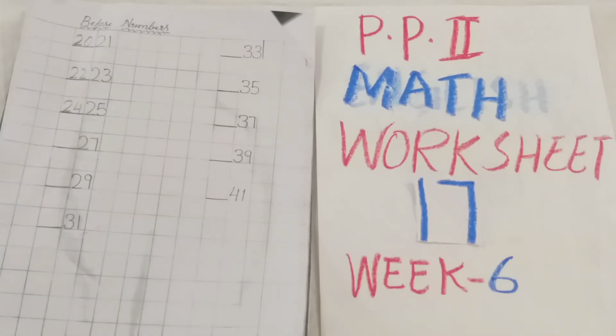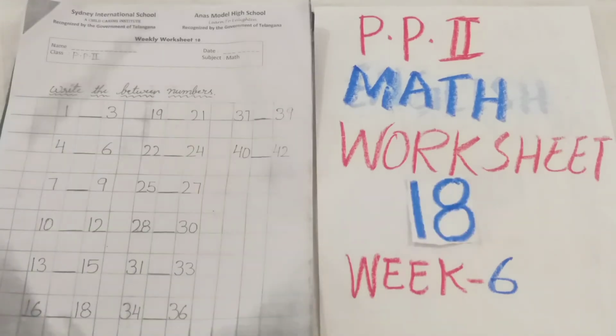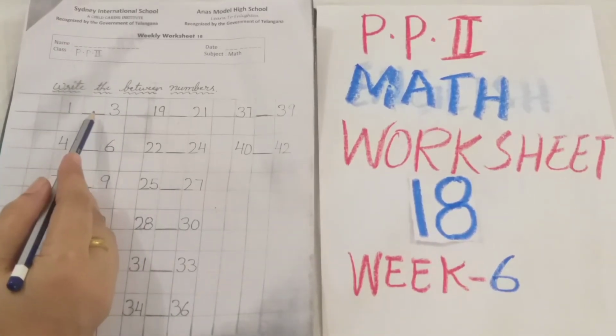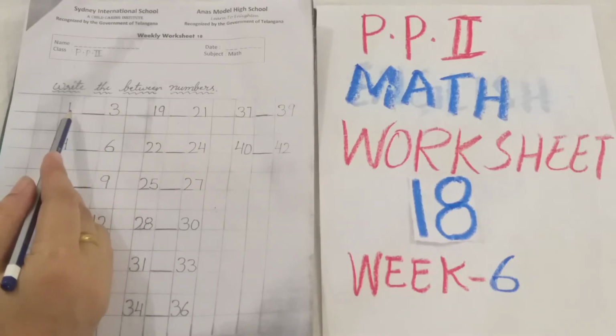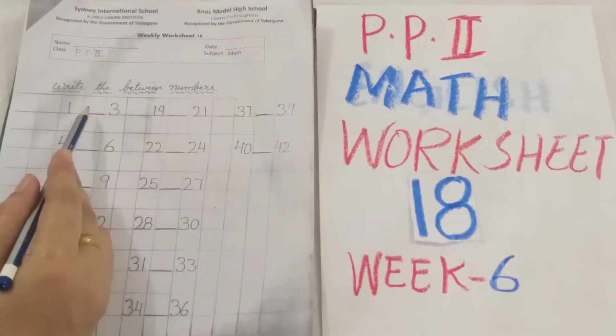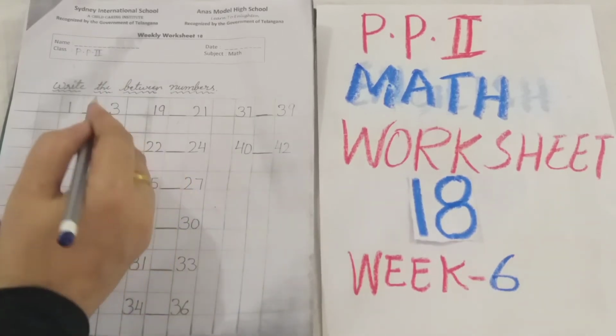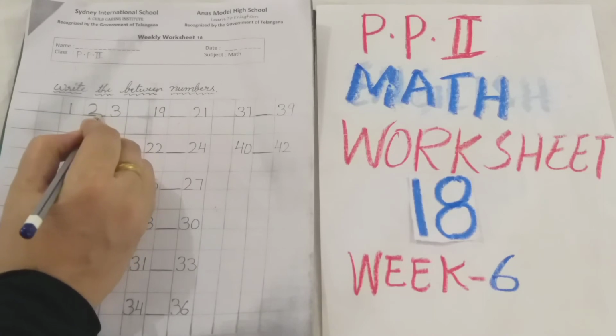Now please children take out your worksheet number 18. So here in your worksheet number 18, what you have to do children? You have to write the between numbers. You have to complete your between numbers. Okay? Now start writing. Look here. 1-3. So now which number is going to come here? 1 after and 3 before. Which number is going to come here in the middle? 2. Very good. Right here 2.